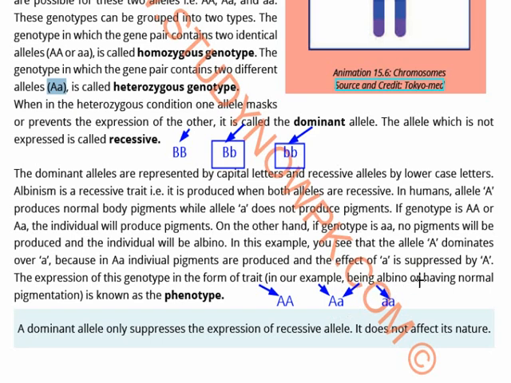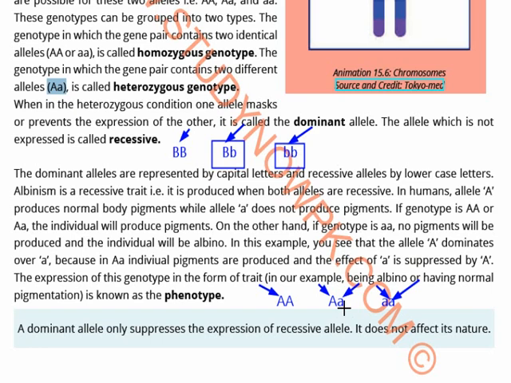But if both the alleles which are inherited from both the parents are small a's, it means that the person will have a condition which is known as being albino, or will be suffering from albinism, and it means there is no pigmentation. And see here the small a is suppressed by the capital A.